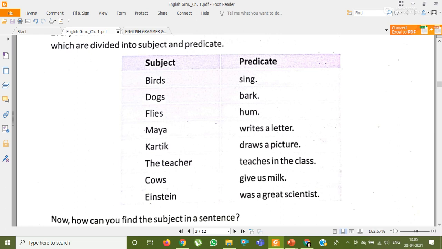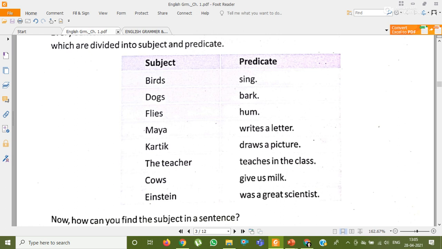Maya writes a letter. So this sentence is about Maya, and what Maya does, that is the predicate, writes a letter. Karthik draws a picture. So this sentence is about Karthik, and what Karthik does, draws a picture, is the predicate. The teacher teaches in the class. So this sentence is about the teacher, and what the teacher does, teaches in the class. So that is the predicate.